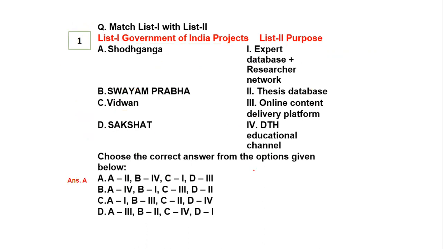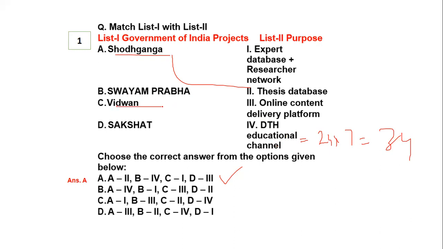The right answer is option A. Let's match the right option. Shodh Ganga is a thesis database. Swayam Prabha is a DTH educational channel, which means a 24/7 DTH educational channel having 34 direct to home channels. This we studied just 2 days back in digital initiatives.